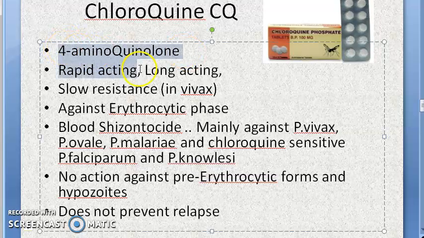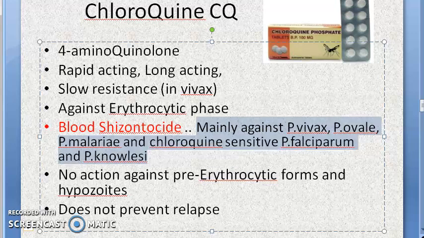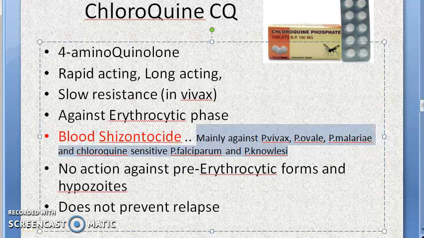So, 4-aminoquinolone, example is chloroquine. It is rapid acting, long acting, with slow resistance development in Vivax. It is against the erythrocytic phase and is an erythrocytic schizonticide. It is going to kill the Plasmodium, mainly Plasmodium vivax, ovale, malariae, and chloroquine sensitive falciparum and knowlesi.